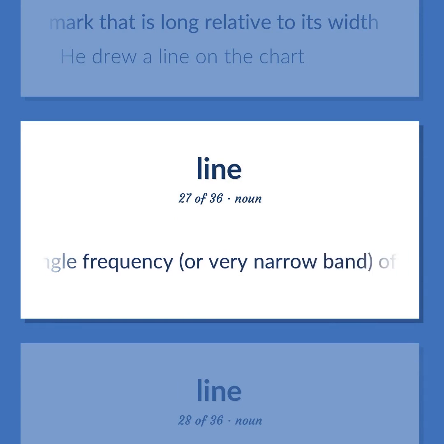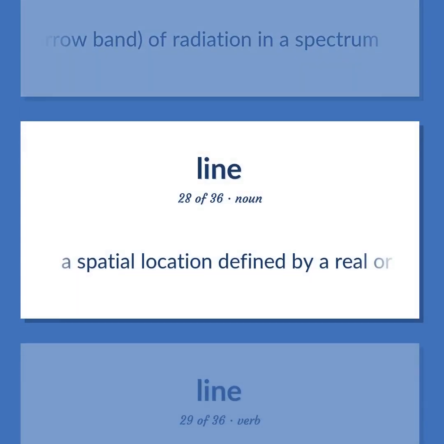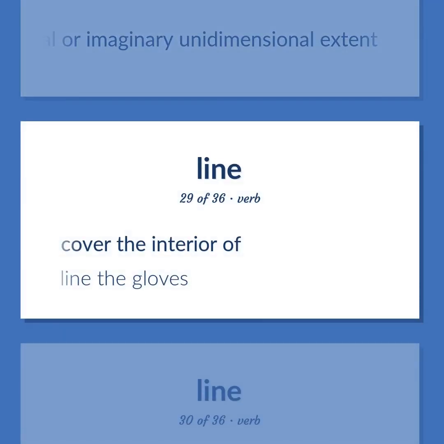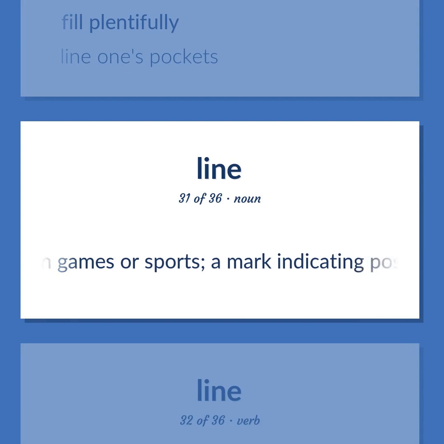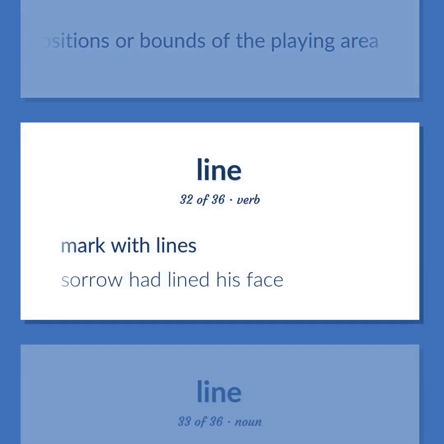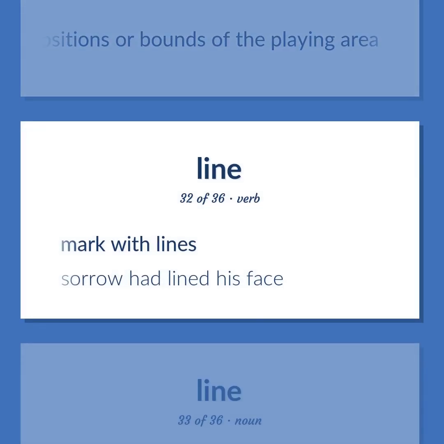A single frequency, or very narrow band, of radiation in a spectrum. A spatial location defined by a real or imaginary unidimensional extent. Cover the interior of. Line the gloves. Fill plentifully. Line one's pockets. In games or sports, a mark indicating positions or bounds of the playing area. Mark with lines. Sorrow had lined his face.